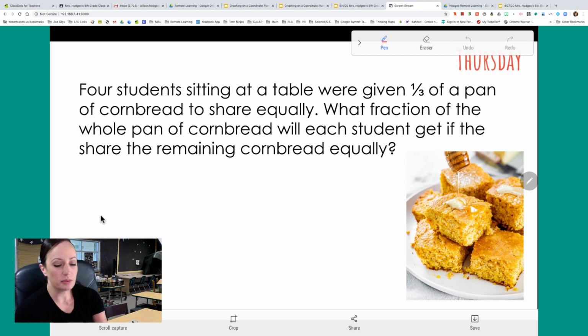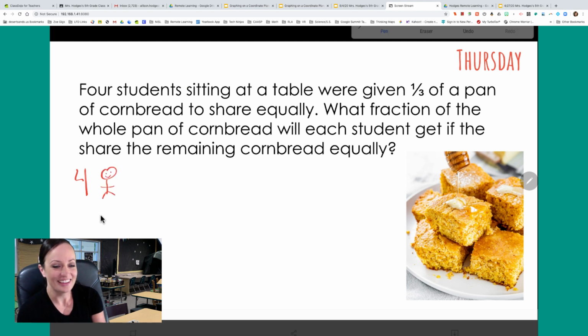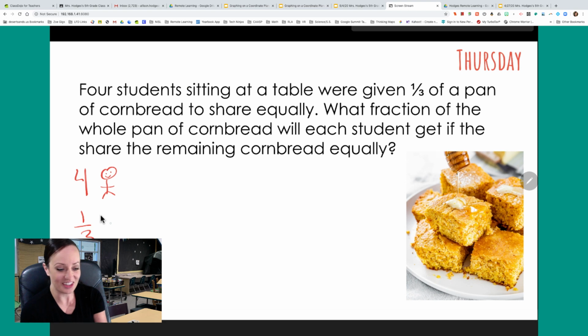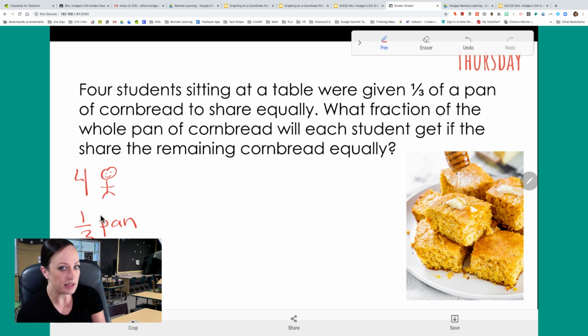So let's take a little bit of notes of what we are noticing. I'm looking at 4 students, so we've got 4 people, and I'm going to put 4 and a little guy there. What do they get? They were given altogether 1/3 of a pan of cornbread, which is what the picture is. So they have 1/3 of a pan. Does that mean they have a whole pan? No, it means they have part of a pan, right? I gotta make sure I don't run into my face right there, huh?